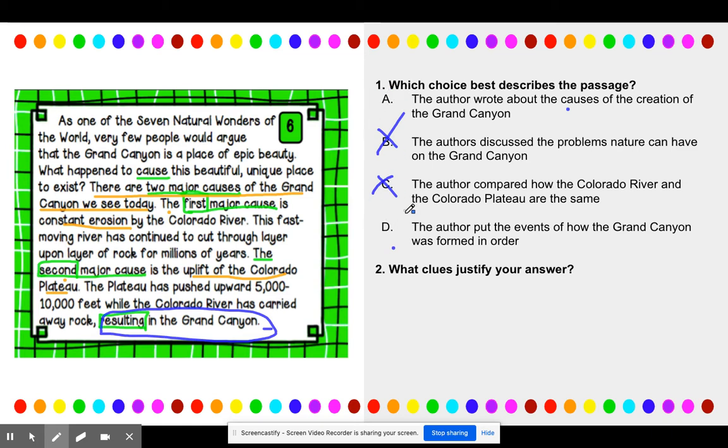So I can see why we narrow down to A and why we narrow down to D. But the best choice here is going to be A, for all the reasons that we just discussed.